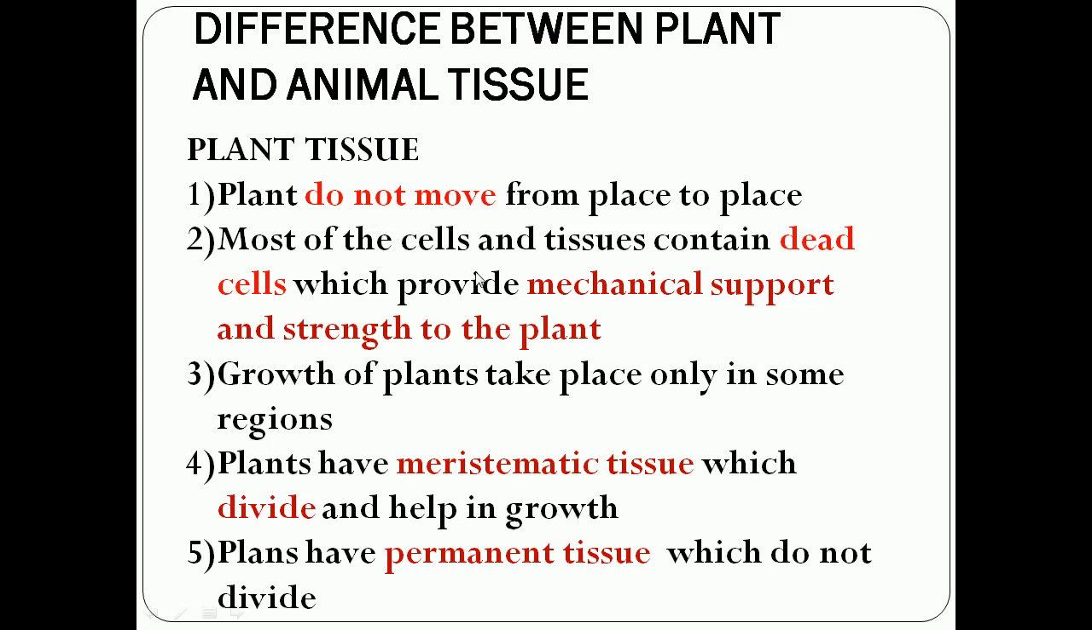Most of the cells and tissues of the plant contain dead cells. These dead cells provide mechanical support and strength to the plant. We know the stem of the plant is so hard because of the presence of dead cells. So dead cells provide mechanical support and strength to the plant.